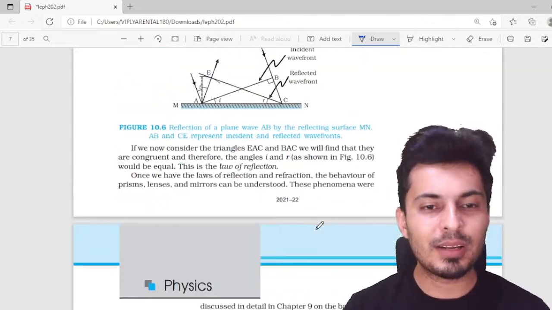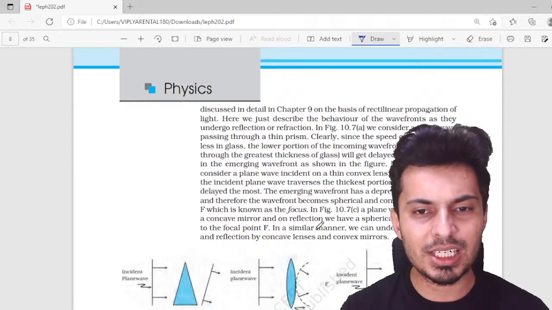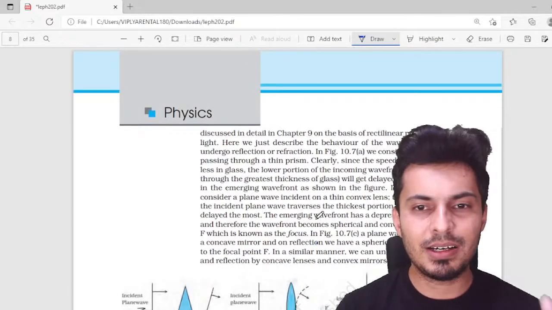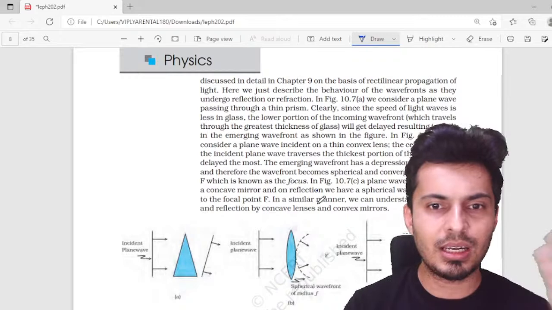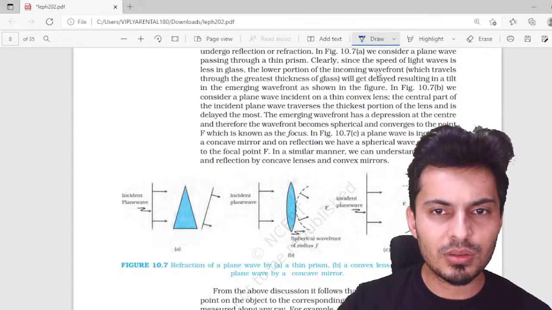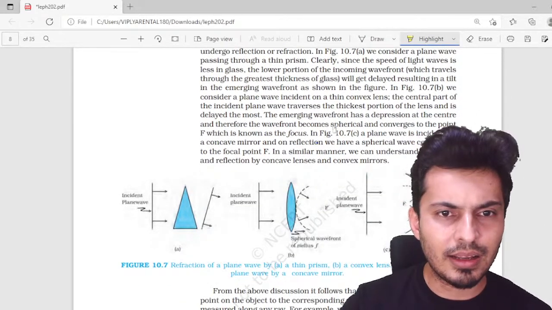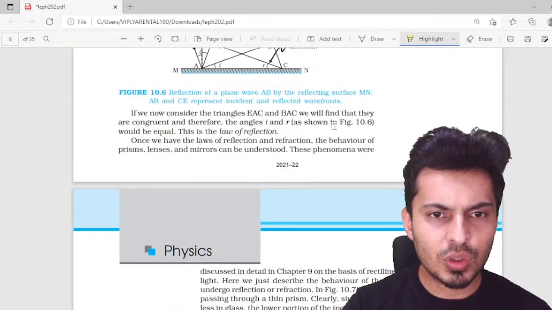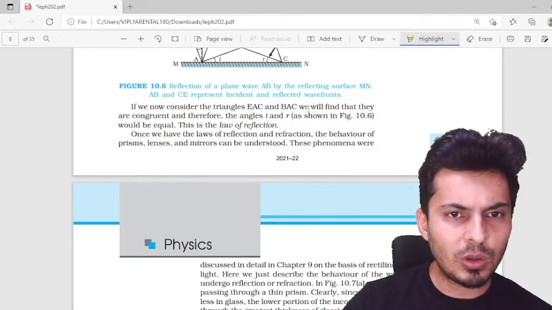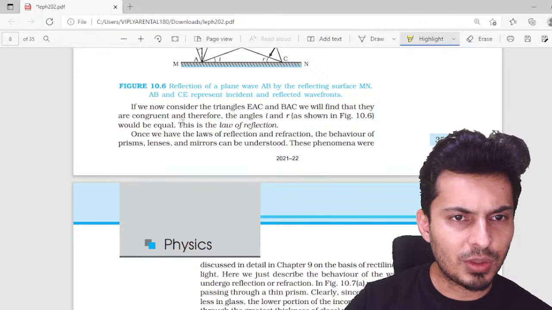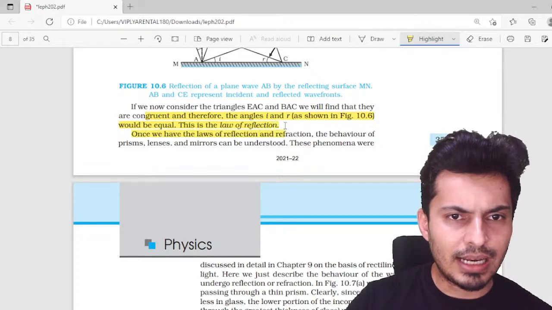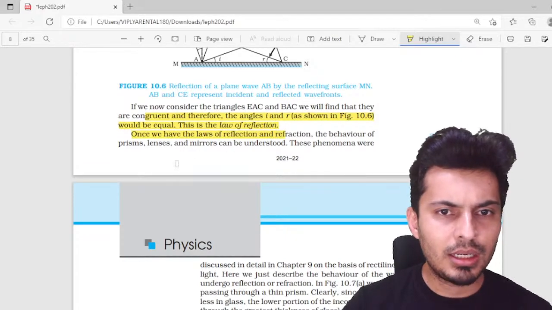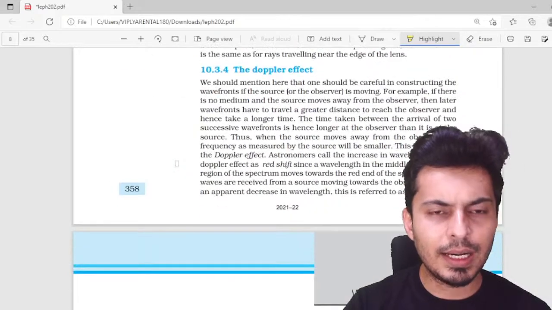For reflection, we all know the laws of reflection. It's very simple. Angle of incidence is equal to angle of reflection, and all of them are in the same plane. Those are simple things, nothing great over here. So this is the law of reflection, and that's what is mentioned over here. The angle i is equal to angle r, and fair enough, nothing great here.